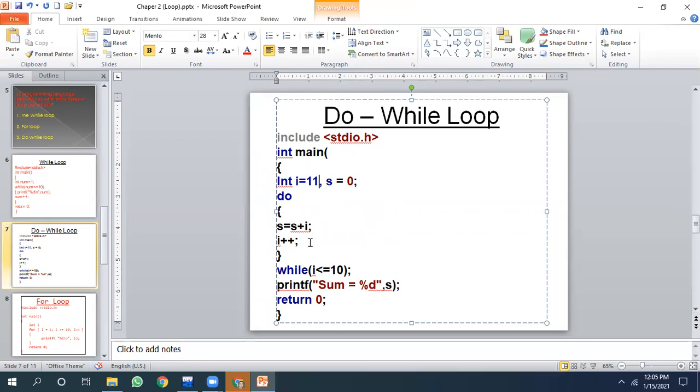But what happened? Even though the condition was false from the beginning itself, yet the loop executed once, because this is exit control loop. So what is the major difference between entry and exit? In entry control loop, the condition is checked beforehand. And so if the condition was false in the initial situation, the loop would not execute. However, in do while loop, even if the condition is false, the loop will execute once.